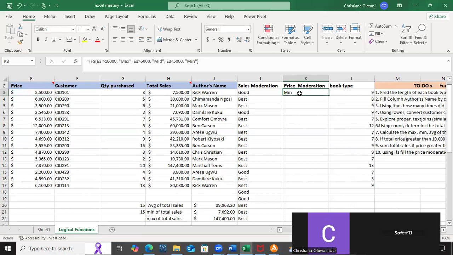So it's giving me min because my price here is less than 5,000. I have 2.5, so it is less than 5,000, and it is giving me min. If I autofill, it gives me the results. Okay, I think we have only one max.